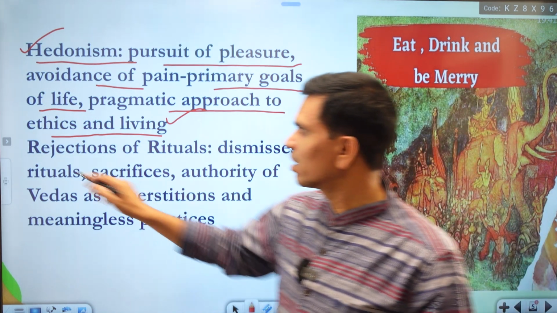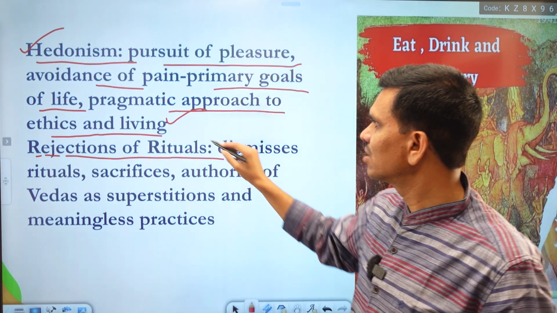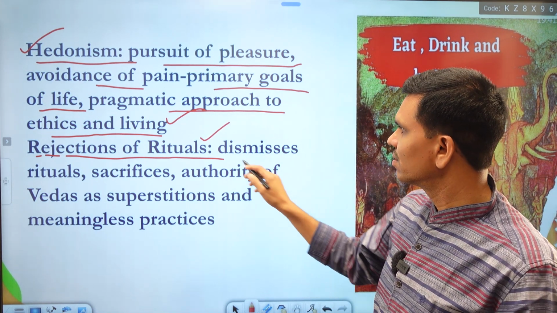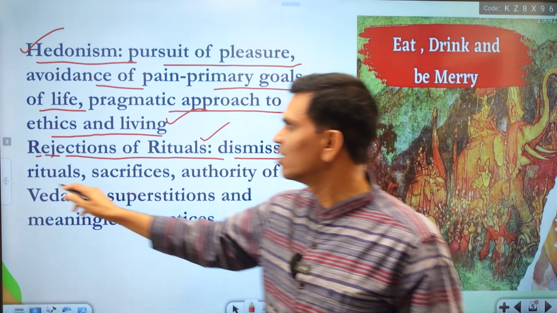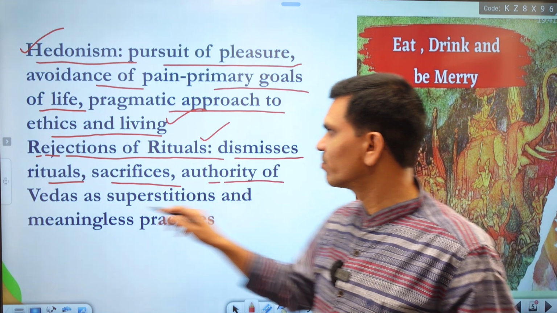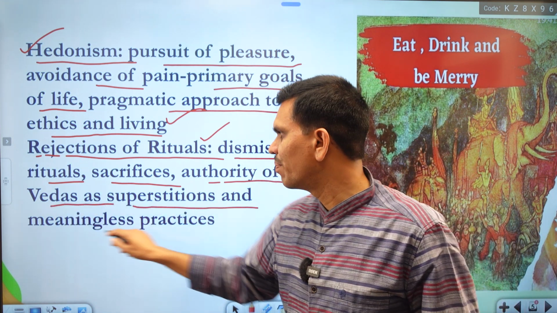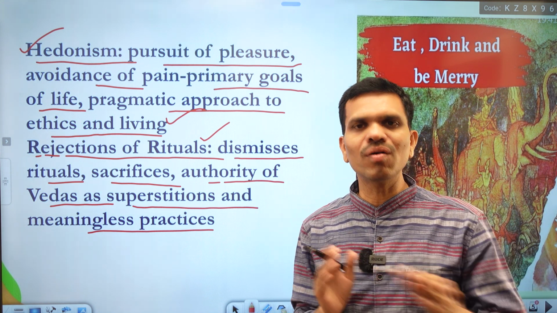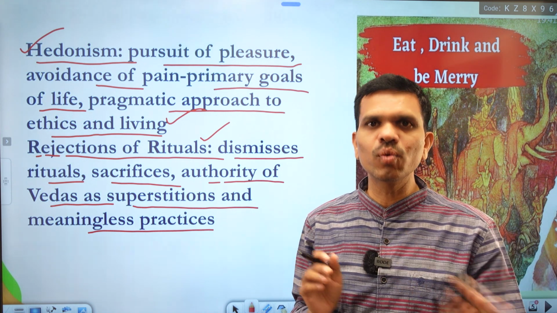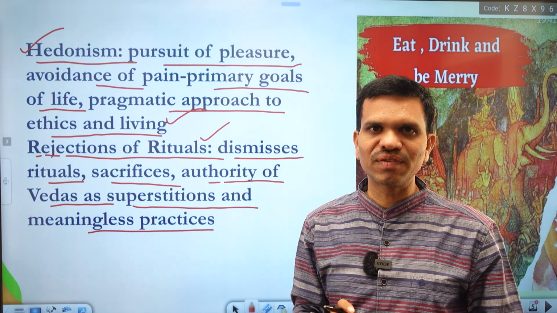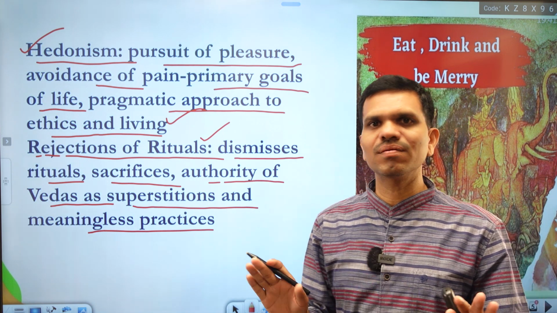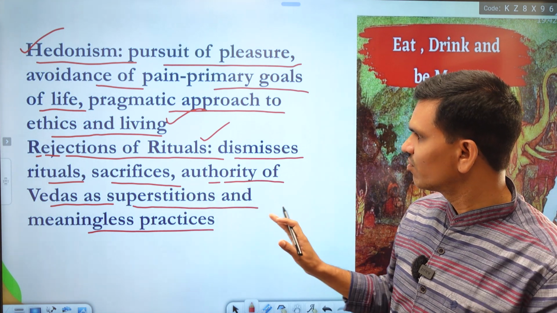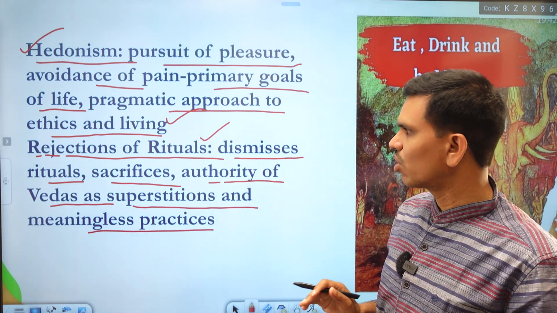The next concept here we have is rejection of rituals. This is also a very important concept in Charvaka or Lokayata system. They simply dismiss rituals, sacrifices, and the authority of the Vedas as superstitions and meaningless practices. According to them, whatever we follow in the Vedas or in theist systems, these practices are meaningless and have no value in human life, and they are non-beneficial to human life, according to the followers of the Charvaka or Lokayata system.